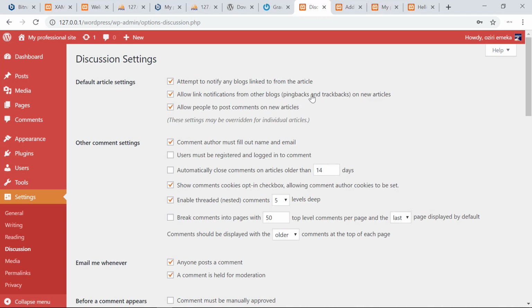Now pingback is when there's a reciprocal link coming from my website to his website, identifying that there's a link of his website on mine and a link of my website on his.